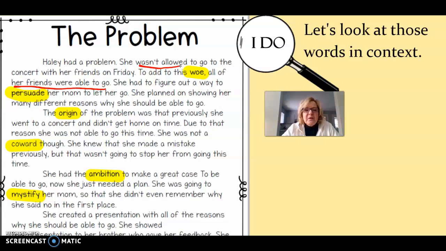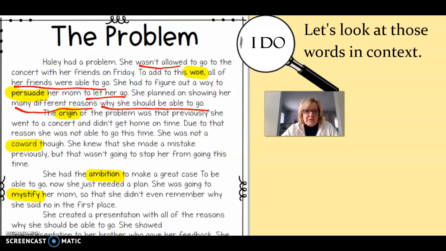She had to figure out a way to persuade her mom to let her go. Persuade means to get someone to let you do what you wanted to do. She planned on showing her many different reasons why she should be able to go. And again, many different reasons why she should be able to go. So persuade means to get someone to let you do what you want to do.